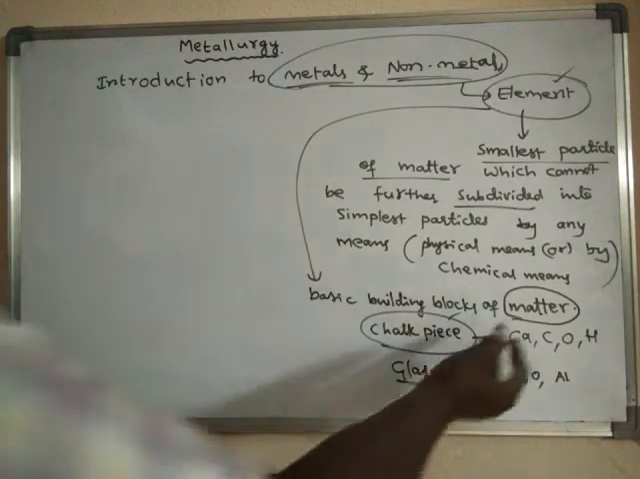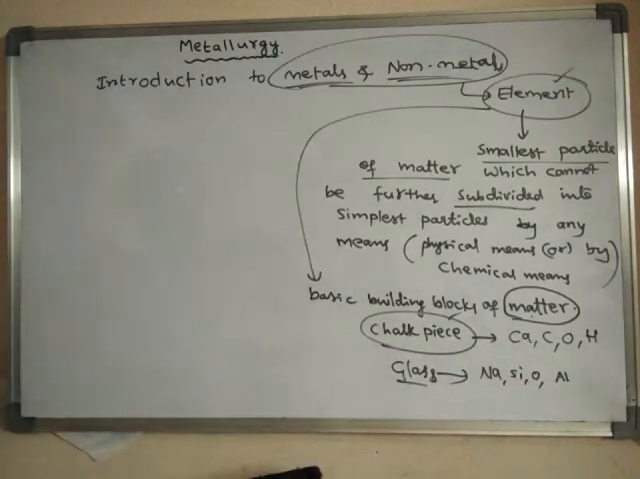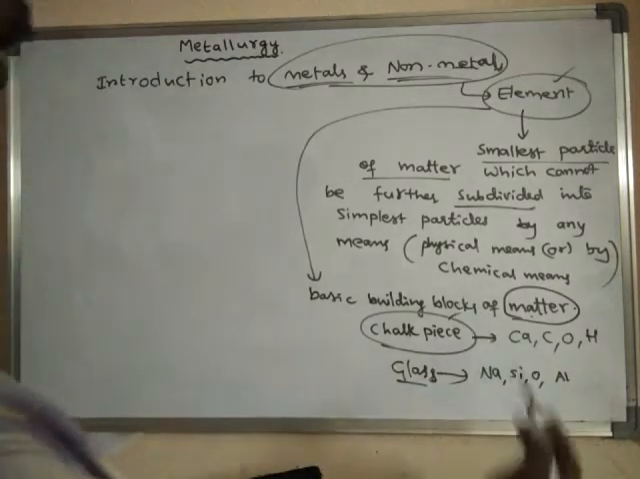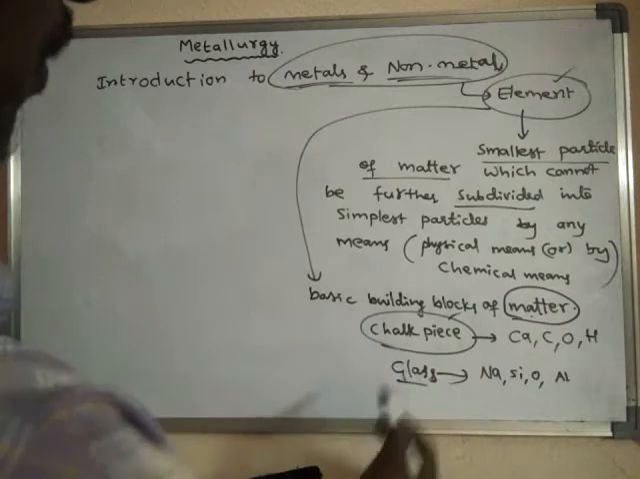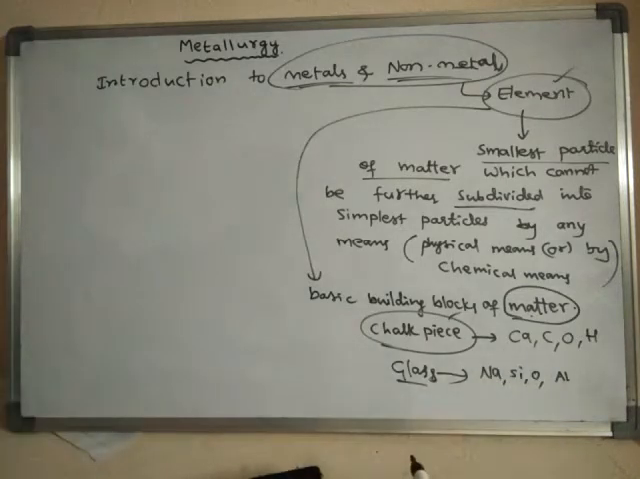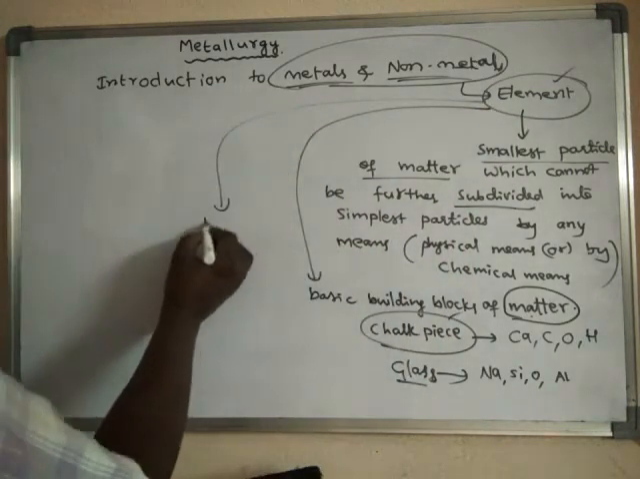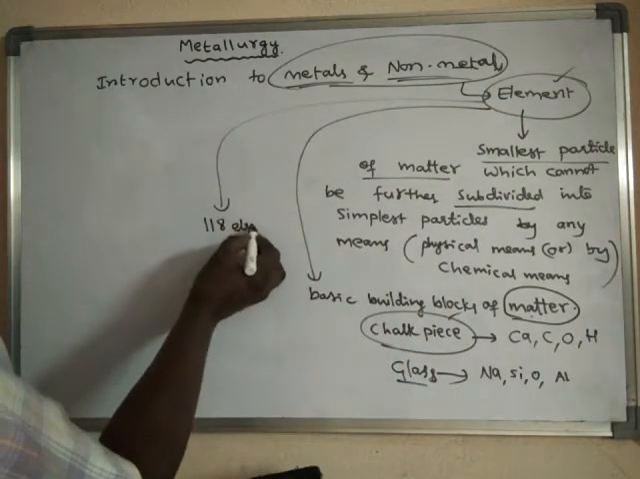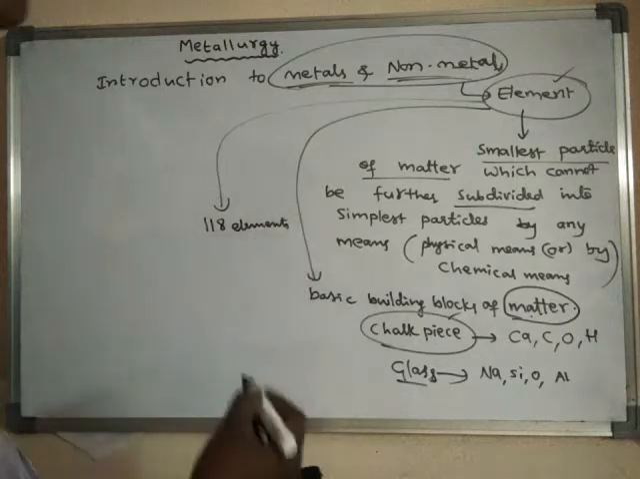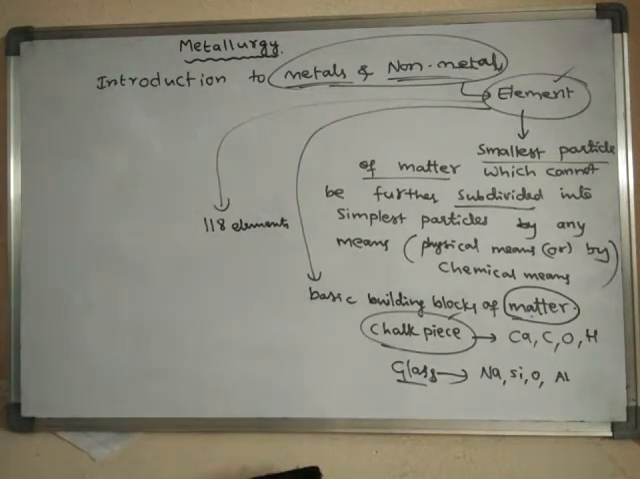Matter may exist as mixtures, compounds, or in solid, liquid or gaseous form. Whatever the type or form of matter you take, that matter is made up of small building blocks called elements. Altogether, how many elements are there? There are 118 elements. So far, scientists have discovered 118 elements.